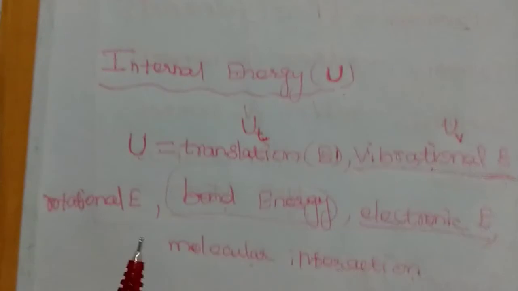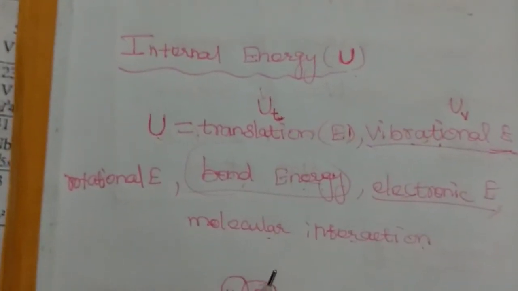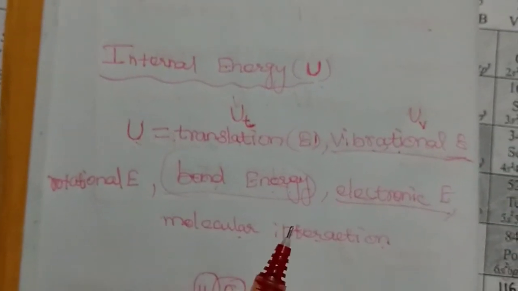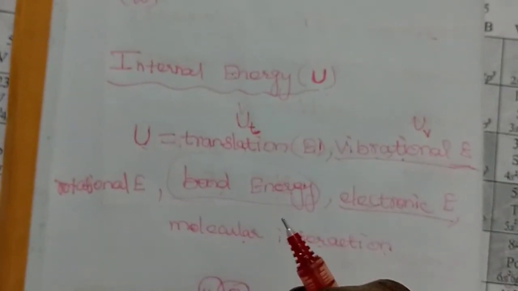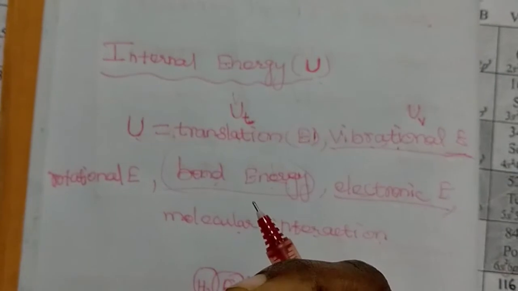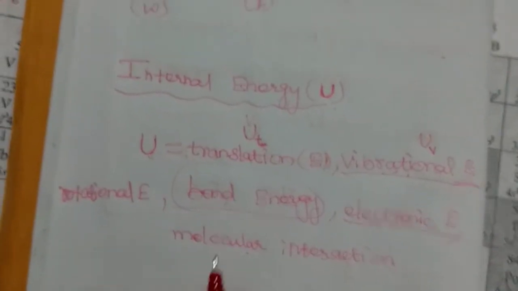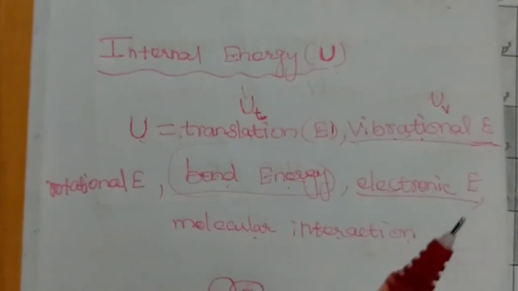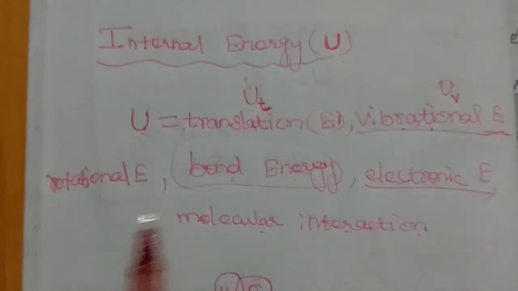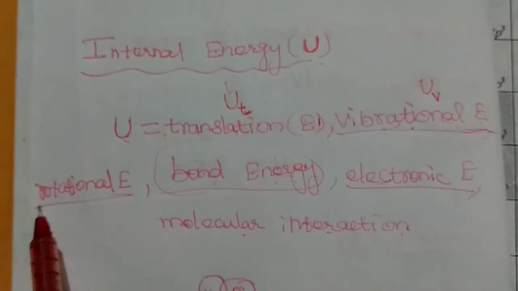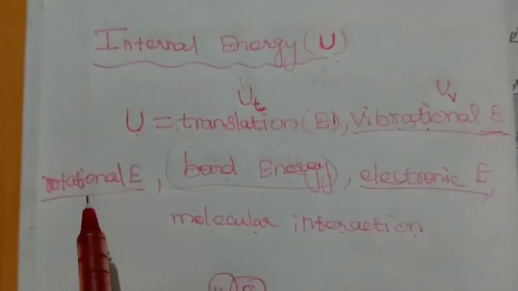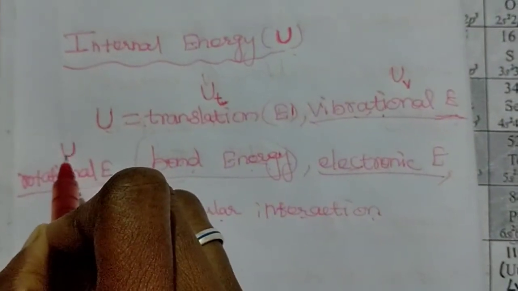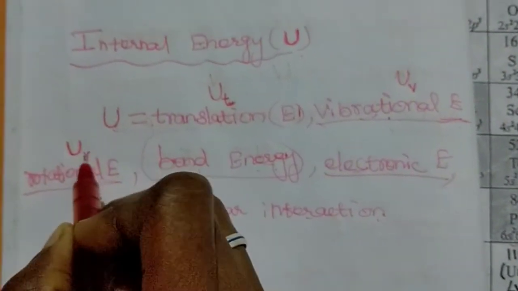Rotational energy. The atom constitutes some electrons, and electrons are rotating or spinning. They are in spin and anti-spin. The energy which is used for spinning the electrons in an atom is also considered under internal energy. It is rotational energy, which we denote as UR.